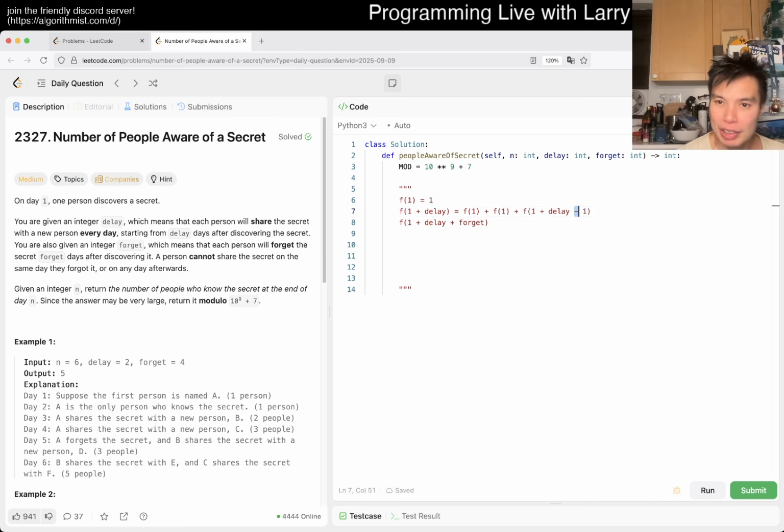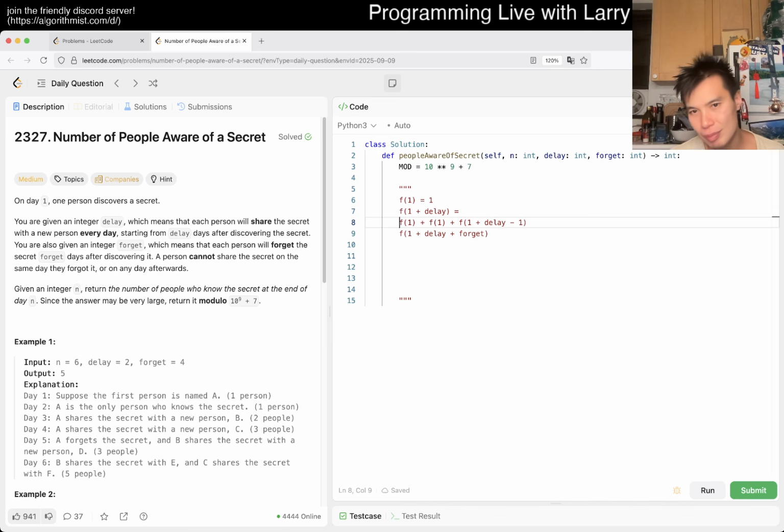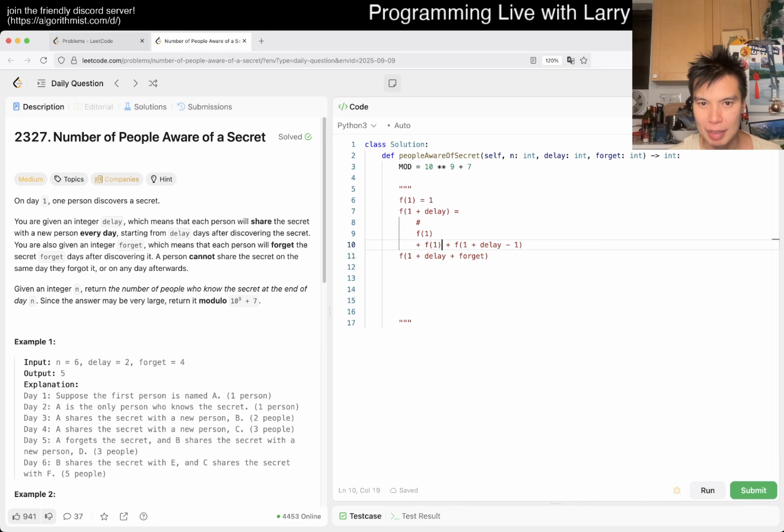And this is because, so then you can break this down. I don't know how to, we're just trying to sketch out relationships, right? So maybe you'll write it out as something like this. And this is the number of initial people who know the secret. Is that true?